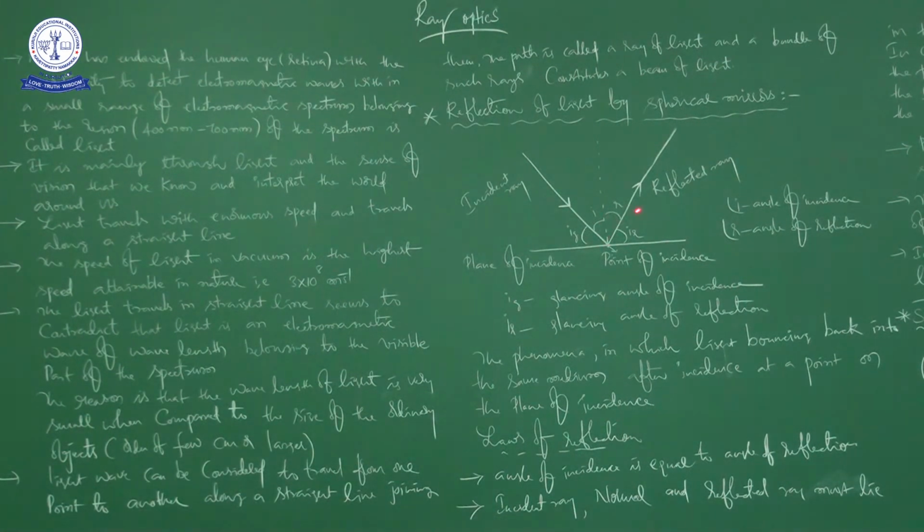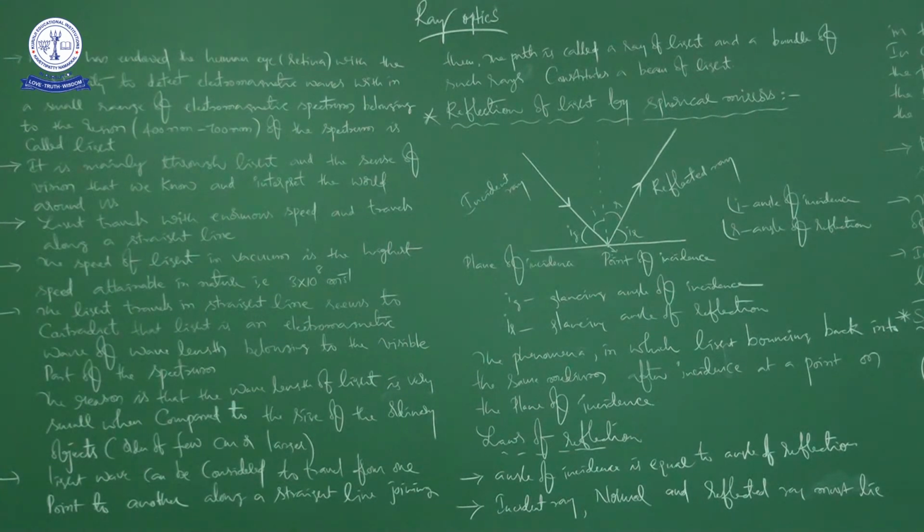Now, I already explained to you the terminology. What is I? What is R? What is IR? What is IG? And what is the point of incidence, and what is the plane of incidence? That and all I'll explain to you. Now I am going to discuss the laws of reflection.